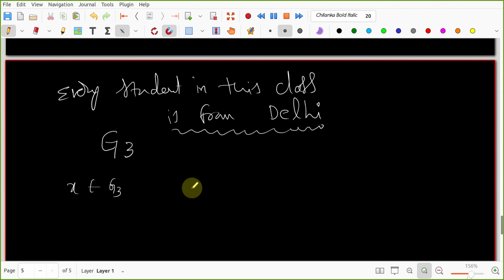The statement is: every student in this class is from Delhi. Question number 1: is there a set involved in this? You are correct, the set of students in this class, denoted as G3. Is there a property? Yes, he is from Delhi. Now the next question: is there any quantifier involved?